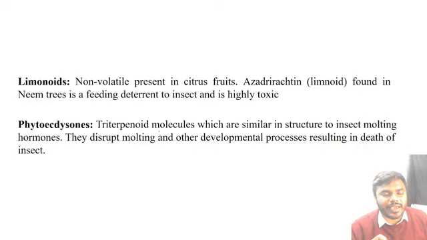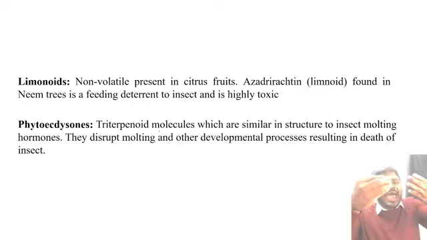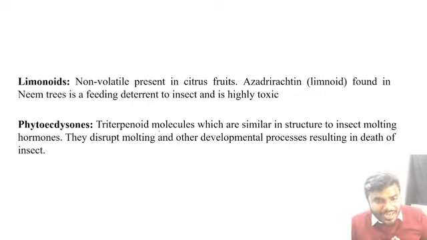I'll summarize in one second. I am an insect. Inside my body, I have developmental hormones named molting hormones. But when I attack a particular leaf, phytoecdysteroids from the leaf enter my body. Now I will get confused between which are molting hormones and which are phytoecdysteroids. As a result, accidentally I will consume the phytoecdysteroids. Instead of helping my growth and development, phytoecdysteroids will disrupt the molting. Phytoecdysteroids disrupt the developmental processes. Very, very simple point it is.